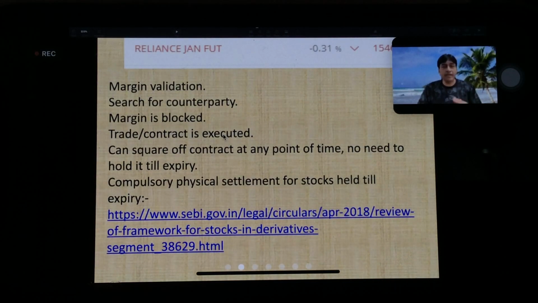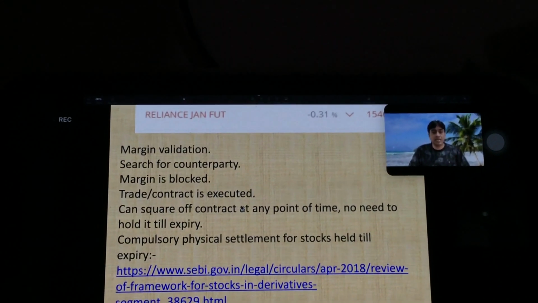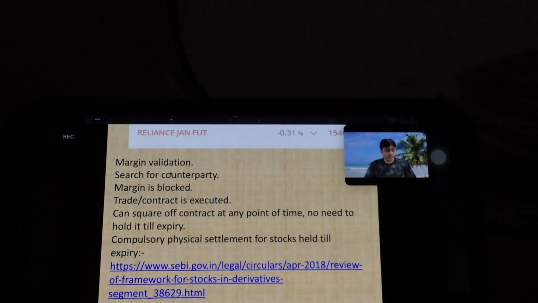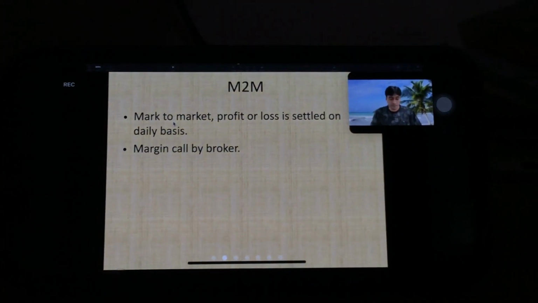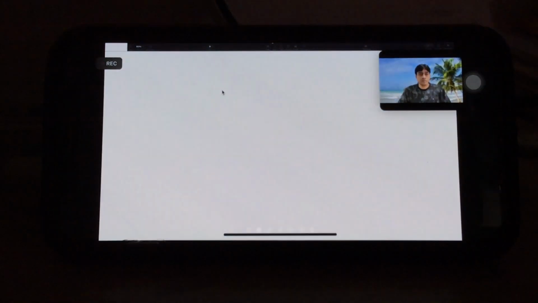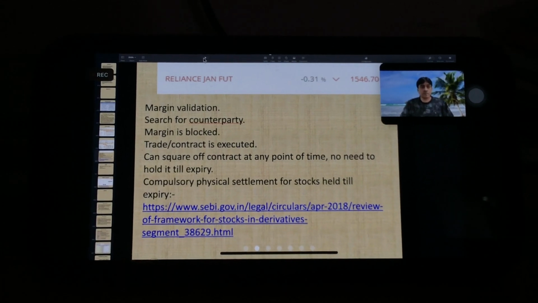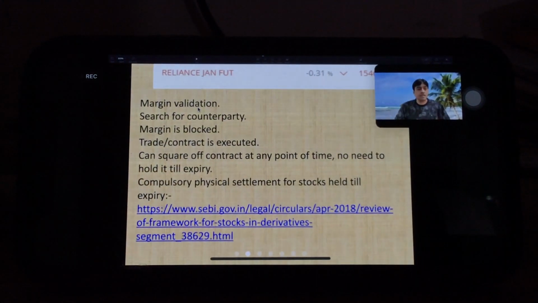So when we initiate any position like buy or sell, the first thing the broker does is margin validation. Right?